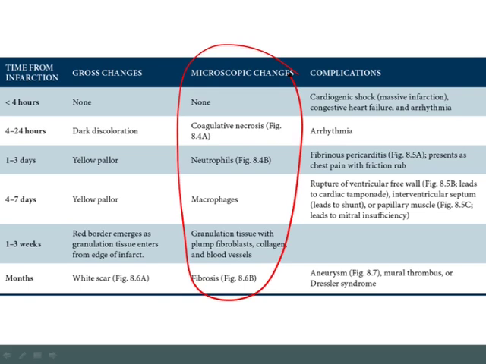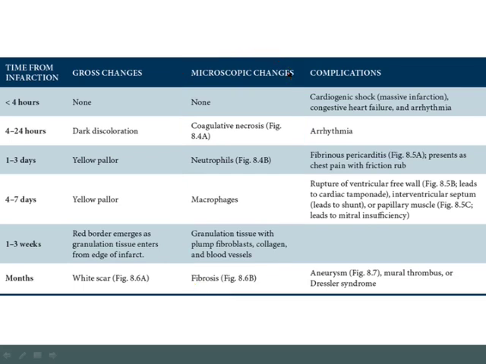Let's go back and remind ourselves from a global picture of ischemia and necrosis, that the first thing that's going to happen when you cut the blood supply to the cells and the cells die is you're going to get coagulative necrosis. Now, coagulative necrosis basically implies that you're going to remove the nucleus from the cell. Remember that the hallmark of the dead cell is removal of the nucleus, and so you're going to get pyknosis, karyorrhexis, and karyolysis. And that is going to be your sign of coagulative necrosis. So that's the first thing that's going to happen.